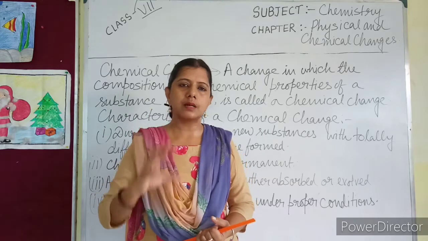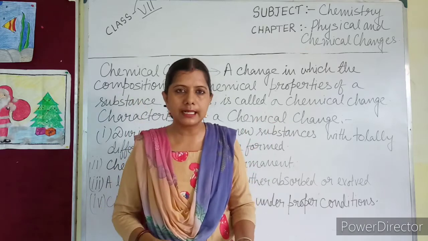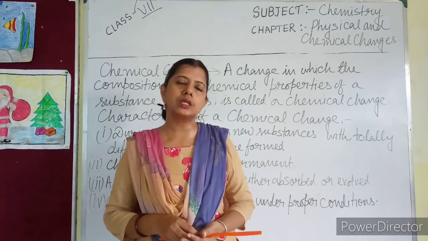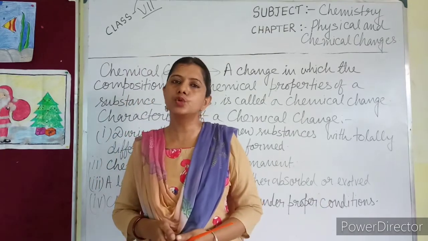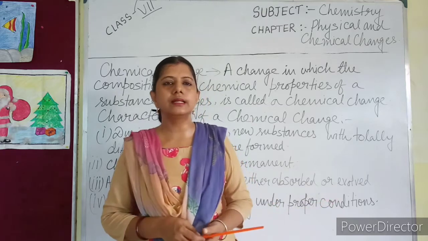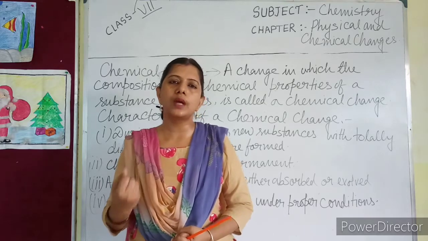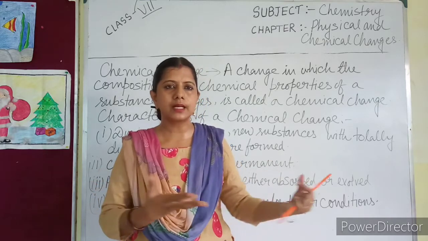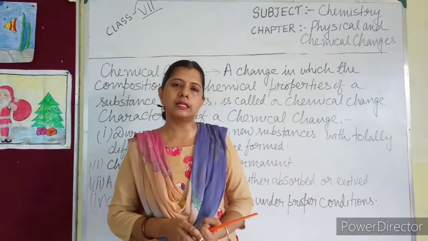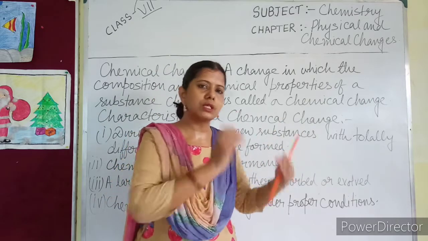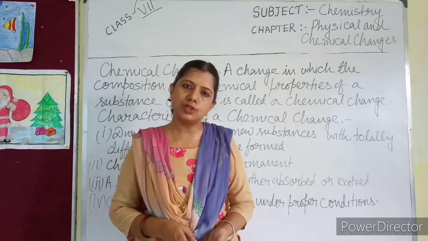Chemical change means the substance is totally converted into something else, which is a permanent change. You cannot get back the original substance by a simple physical method. The curd cannot be converted into milk. The adult cannot be converted into a boy. If you burn a piece of paper, the paper will be converted into ash and smoke, which cannot be collected to get back the paper again. This kind of change is known as chemical change, in which the total composition of the substance is changing and the total chemical property is also changing.